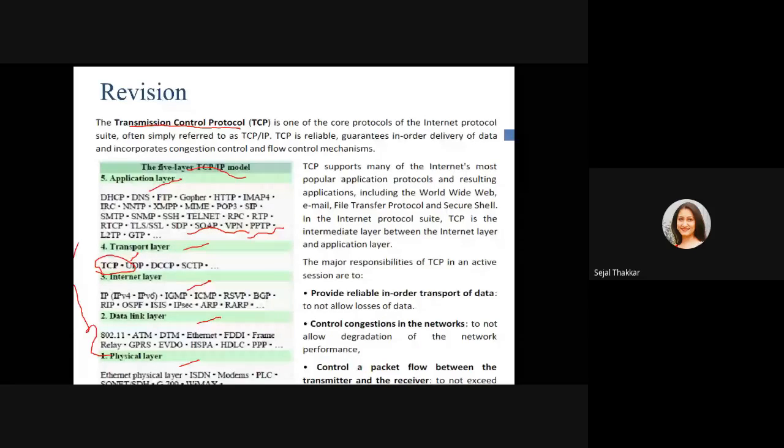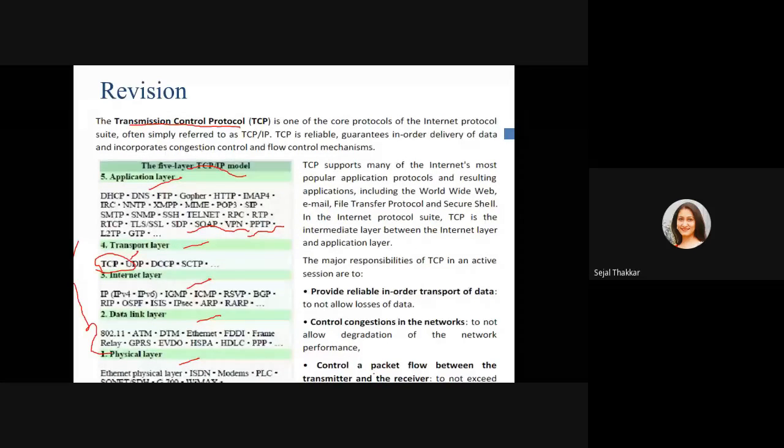not to allow loss of data, congestion control in the network, not to allow degradation of network performance, and control of packet flow between the transmitter and the receiver, so that packet transmission does not exceed the limit. So what is the responsibility? First, it will provide a reliable in-order transportation of our data.